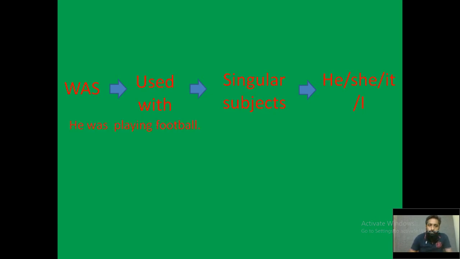He is a singular subject, so we are using the word called was. We are using playing because it is the continuous tense. So the example goes like this: he was playing football. The other examples are: she was playing football, it was raining very heavily, and I was playing football.